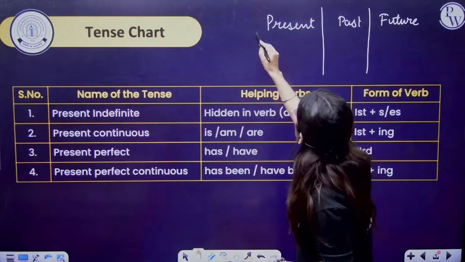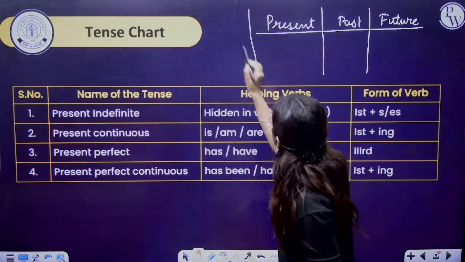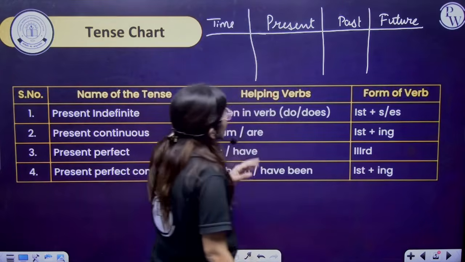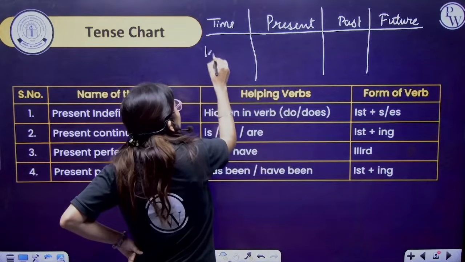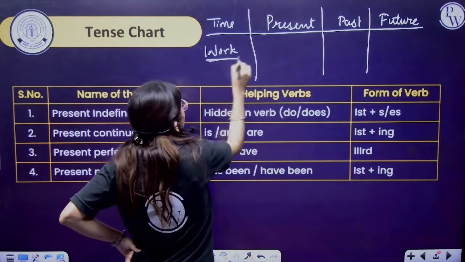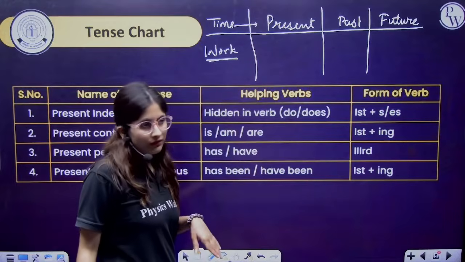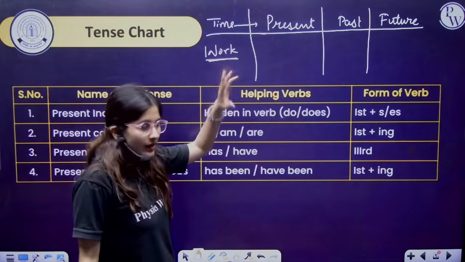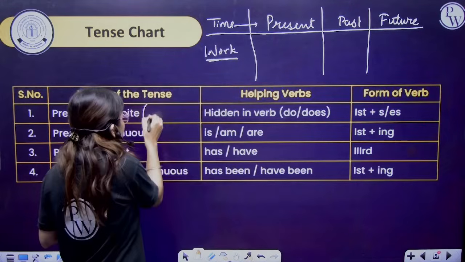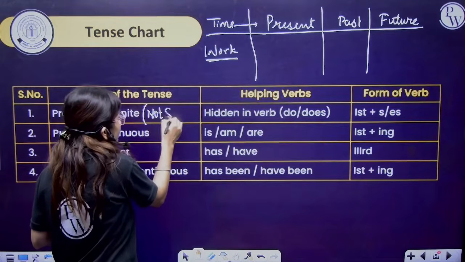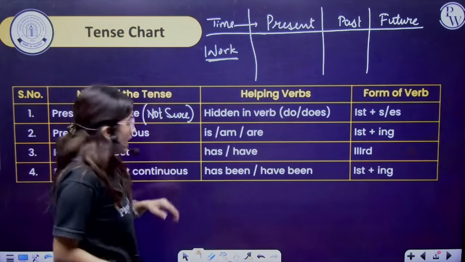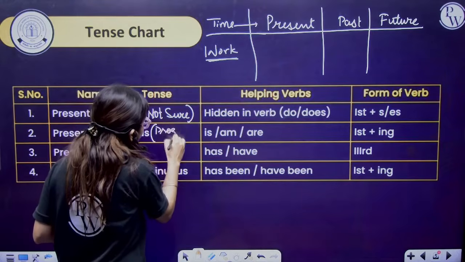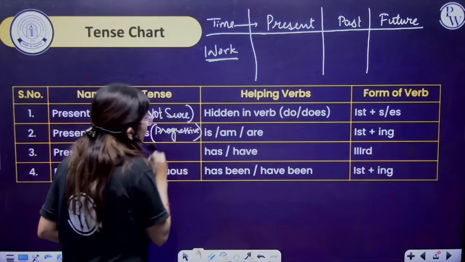First of all, divide the tenses as per the time. You have to discuss with the time, and then you have to divide the tenses on the basis of work. The time is present, past, and future. So for example, I am talking about present indefinite. It means that the work is not sure. If I am talking about continuous, it means it is the progressive tense, means chal raha hai.